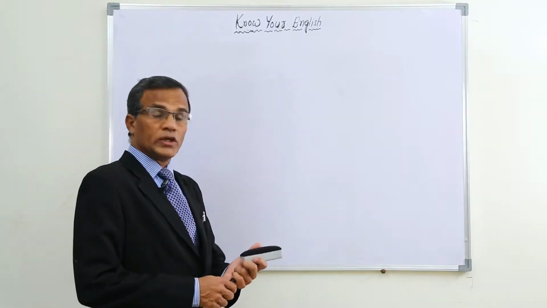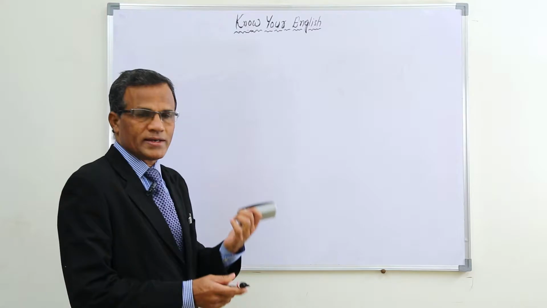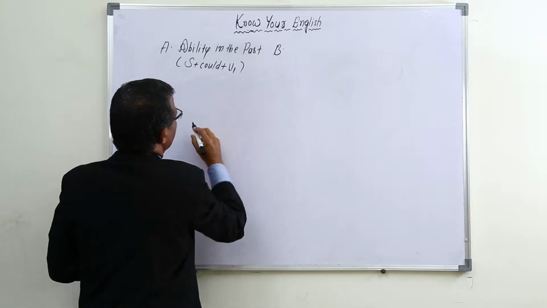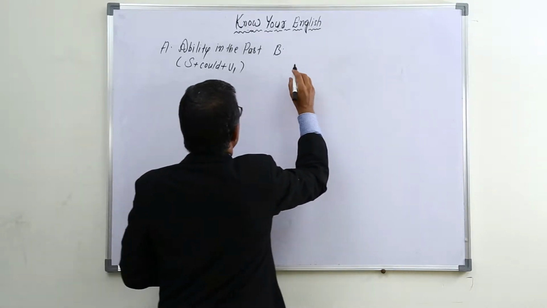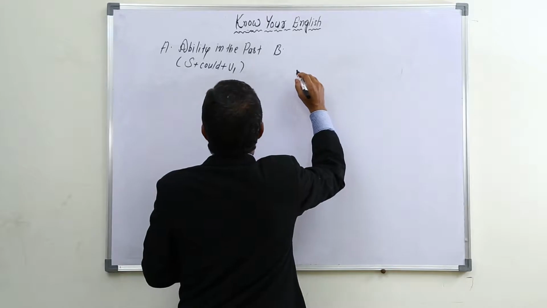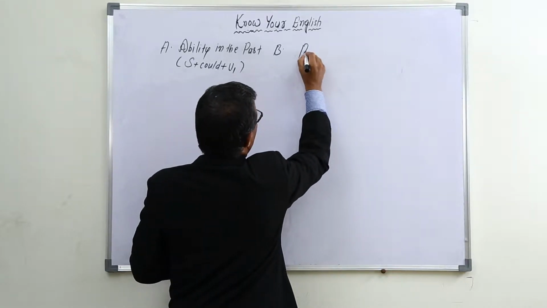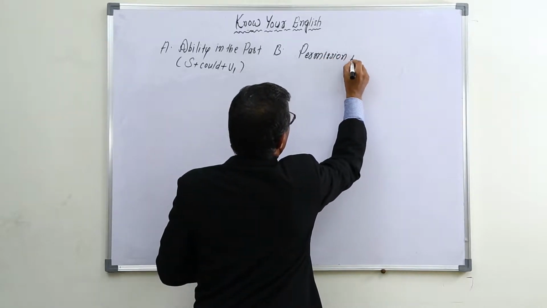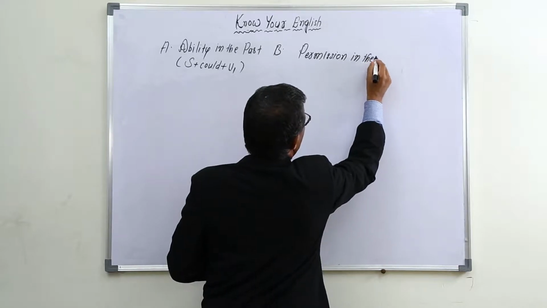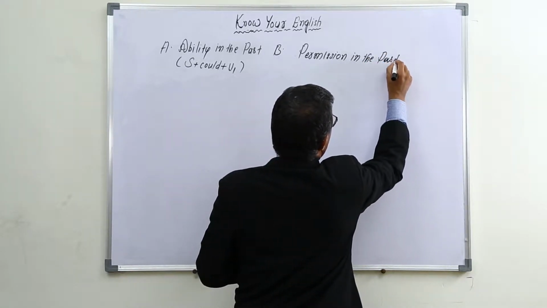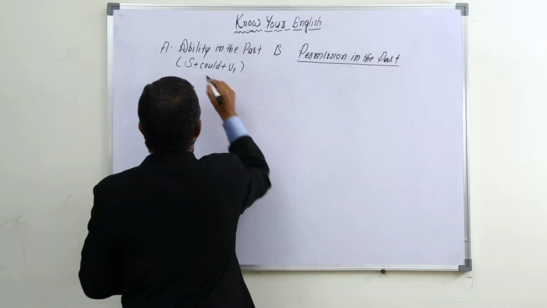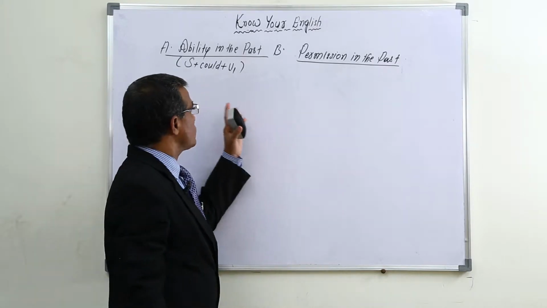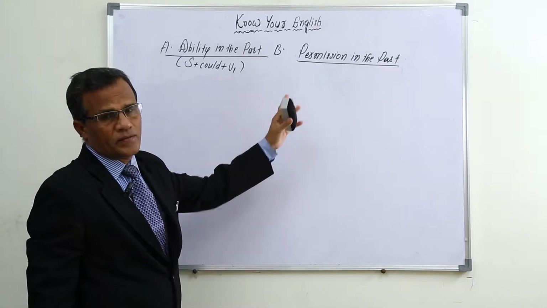We are going to learn ability in the past. And the second one also we are learning permission in the past. Okay. Ability in the past, permission in the past. For two things also we use subject plus could plus V1.